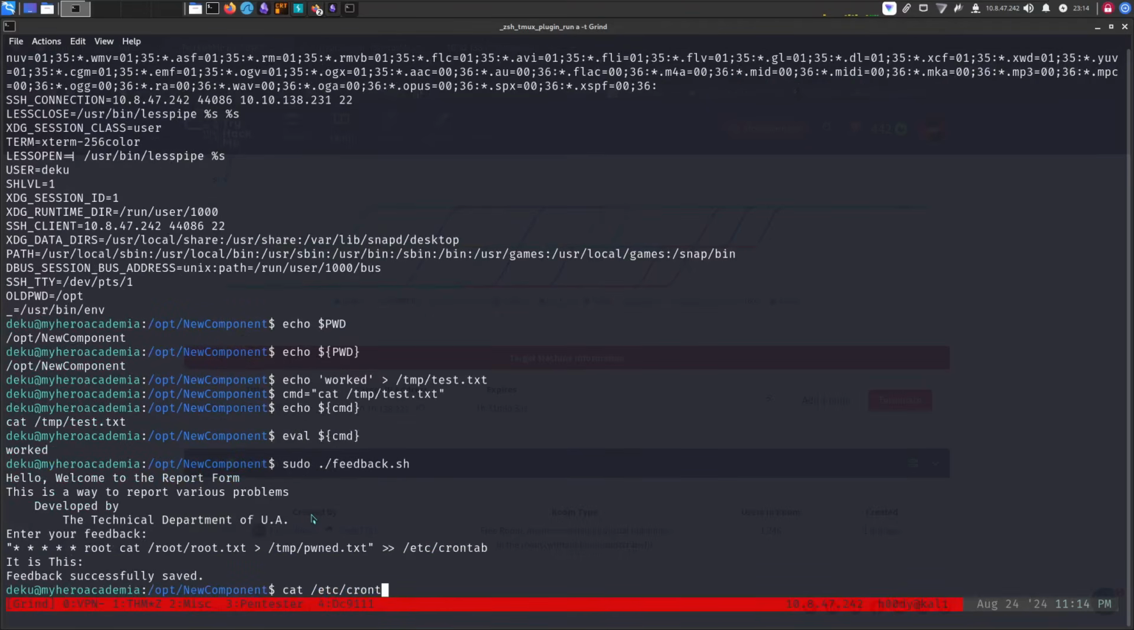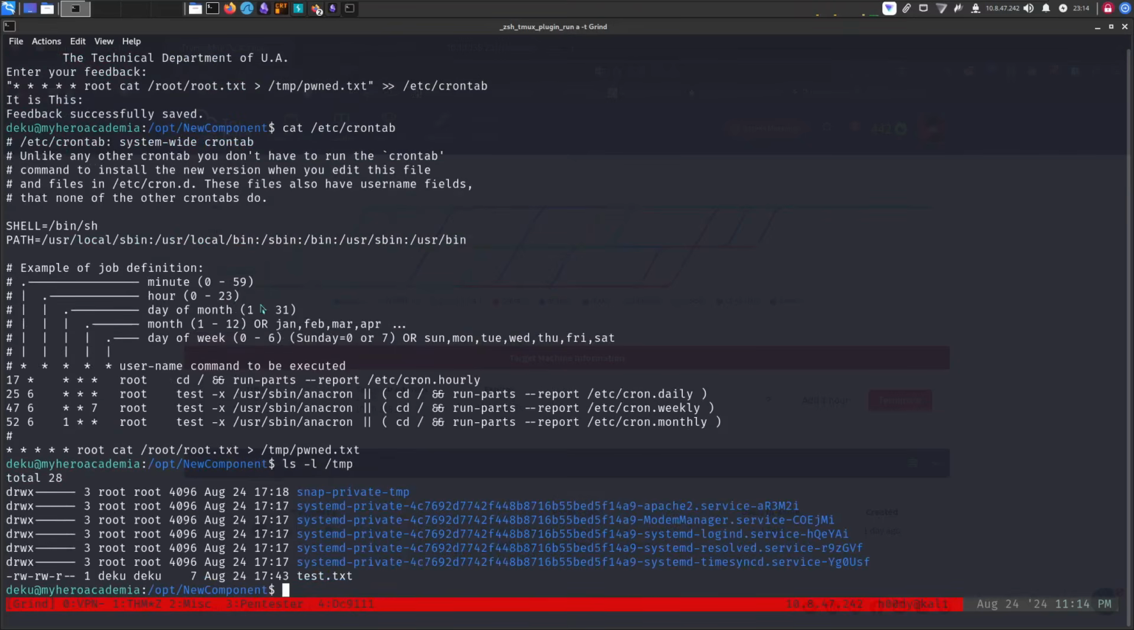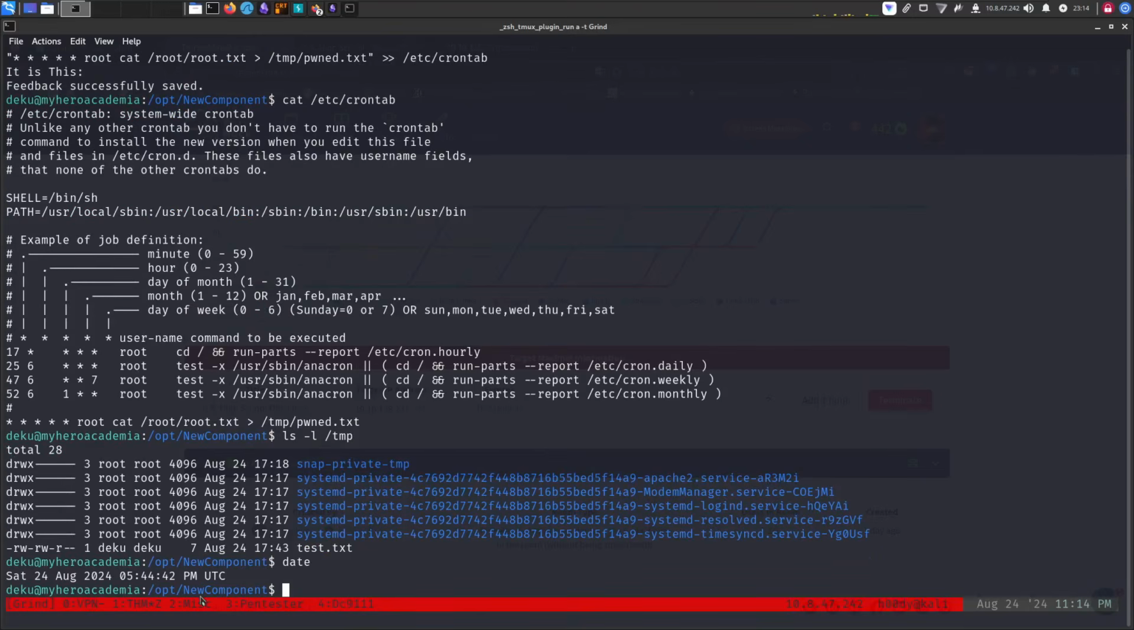And if we check crontab, there we go. We have a cron job that's catting the root.txt flag and putting it into pawn.txt in the temp directory, and it's running as the root user. So that's how we can get the root flag. If I go to temp, I think it will take a minute to run. We still have a few seconds.